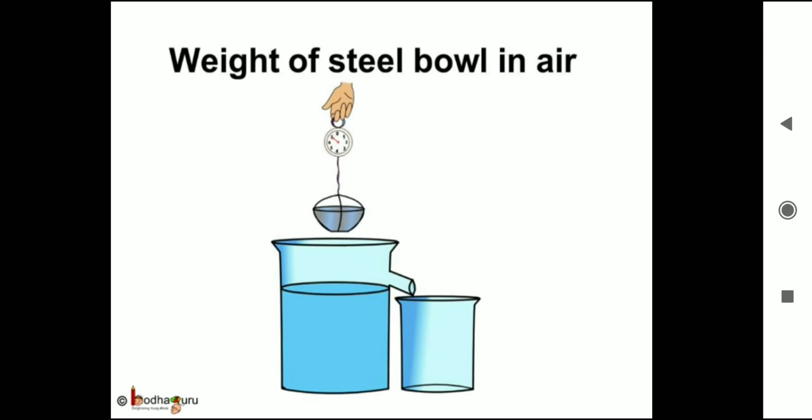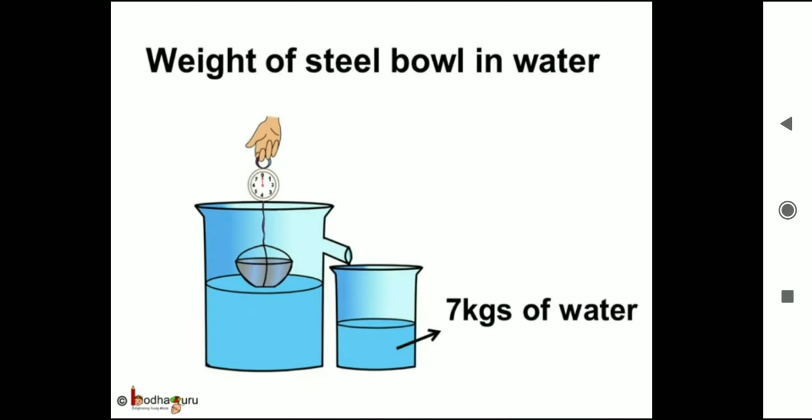Now take the steel bowl and repeat the same exercise. Its weight in the air is 7 kgs, that is its actual weight. Let us put the steel bowl in water. It displaces more water because it's larger in volume. Now see its apparent weight. It's 0 because the amount of water displaced is 7 kgs or possibly more. Hence, the steel bowl doesn't sink and keeps floating in water.